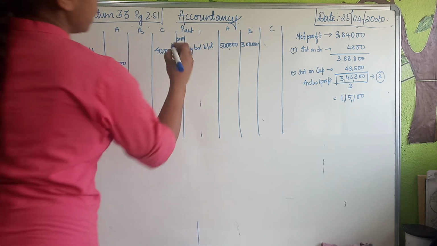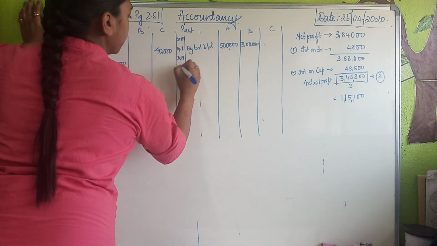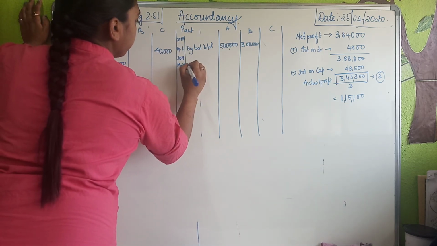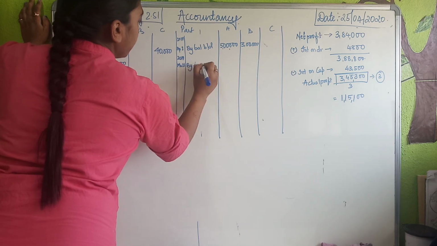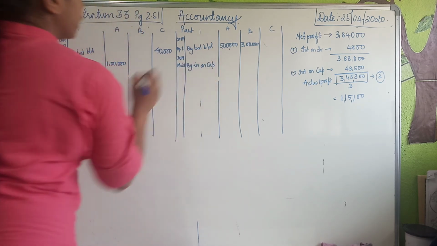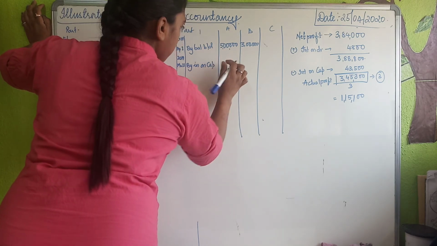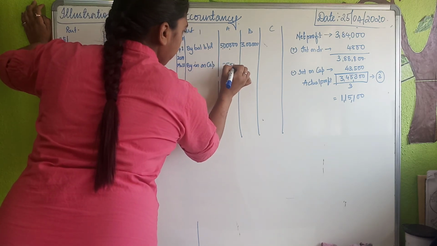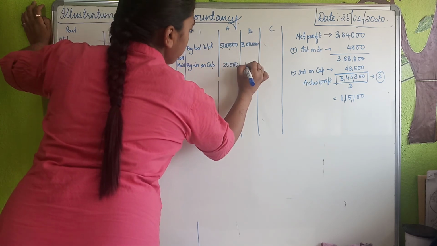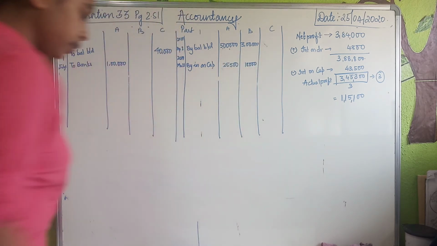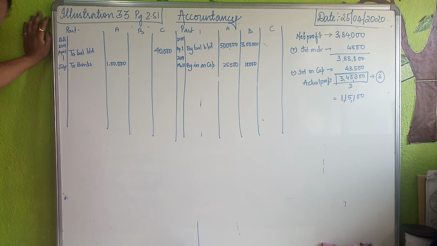Interest on capital is my income. So I will write down over here 2019 March 31 by interest on capital. How much did I take as interest? This person got 25,500 and this person got 18,000. Cleared? How did they get this value? हमने बराबर